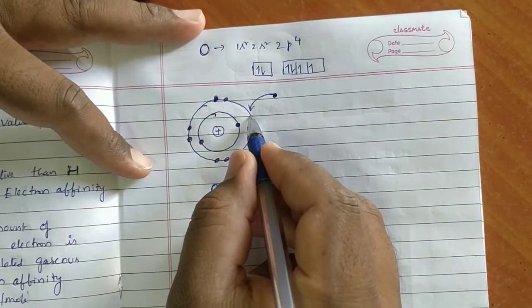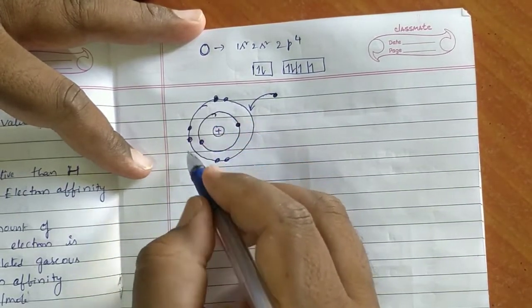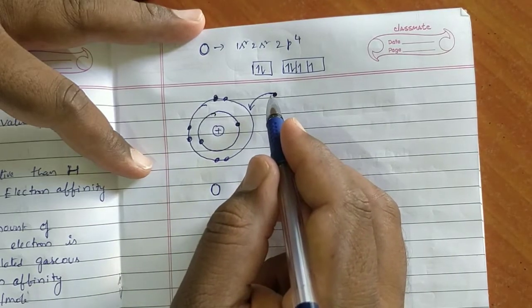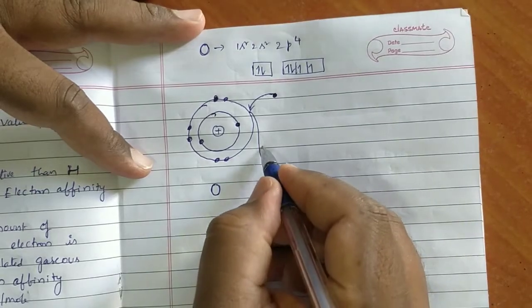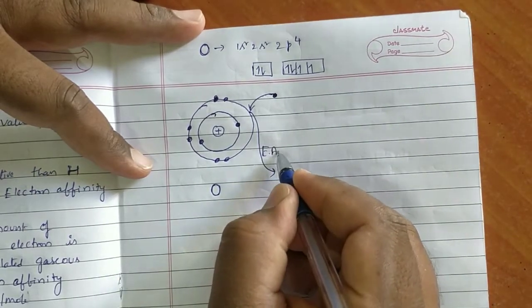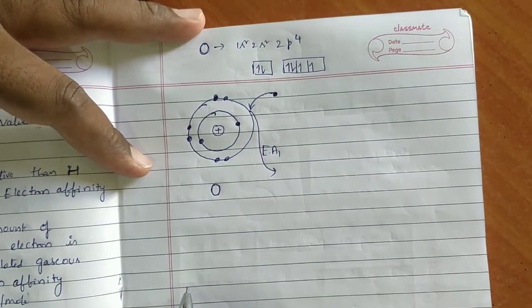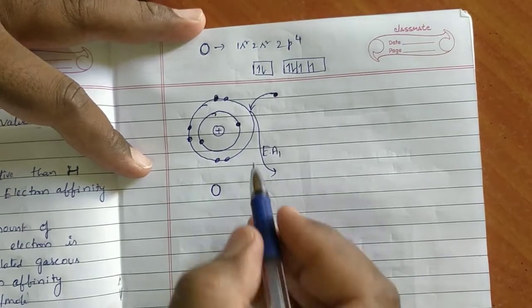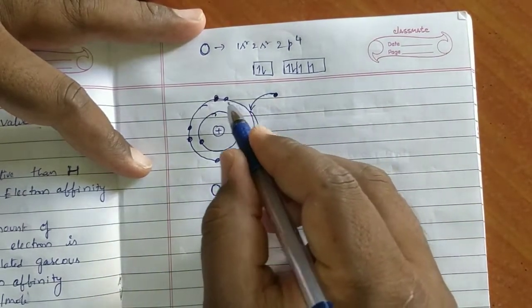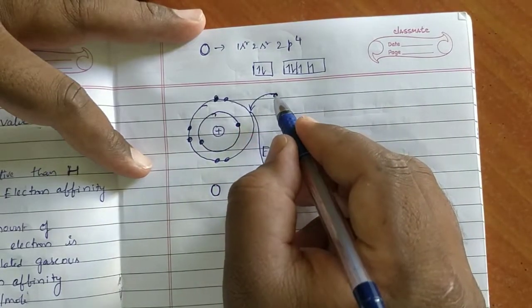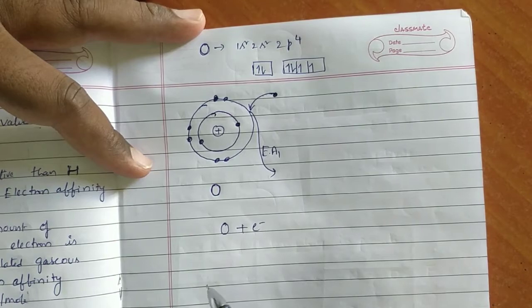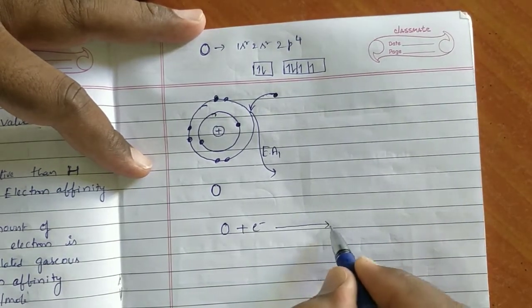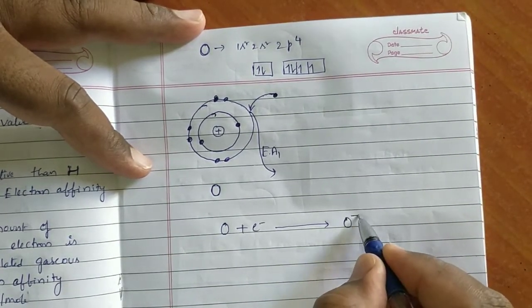At that time, because of the electrons, it will be opposed and it will release energy. This is called EA1. Energy is released, so oxygen, by gaining an electron, will be converted to O minus.